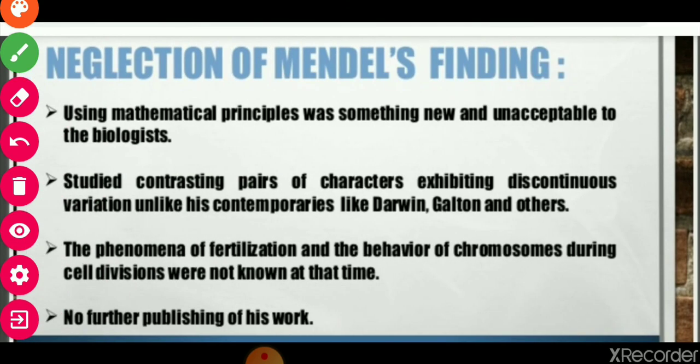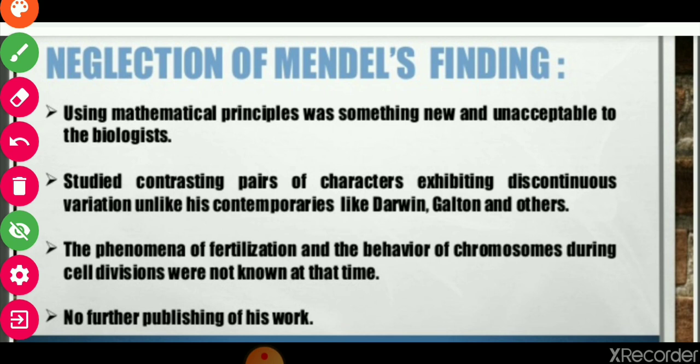And you know that for a very long time his findings were not in the knowledge of the people. So what was the reason? Number 1, using mathematical principles was something new and unacceptable to the biologists. Actually, he used mathematical data in biology, so this was new for the contemporary biologists.